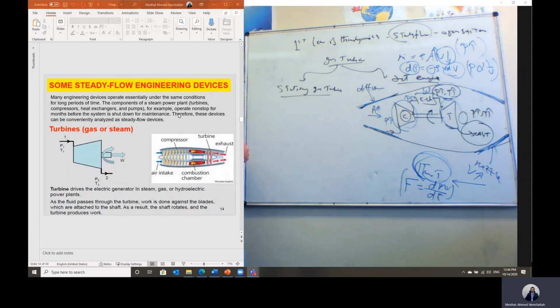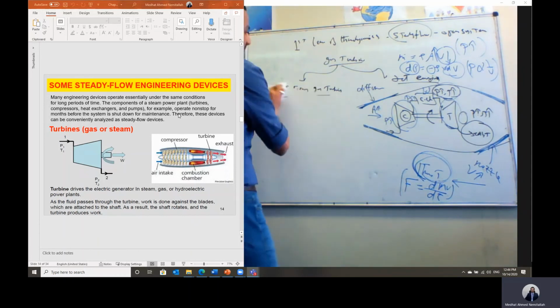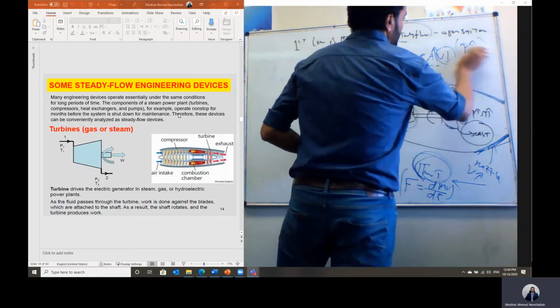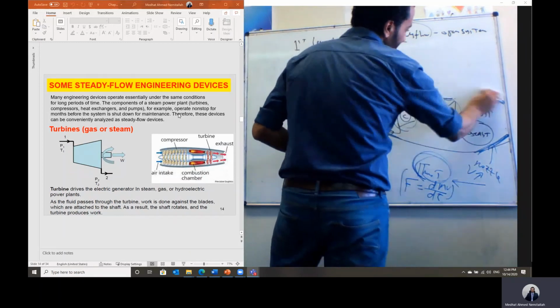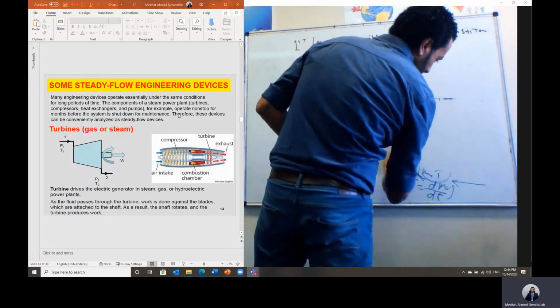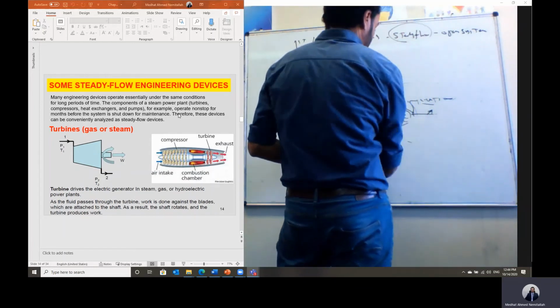Okay, but this is regarding the turbines. Fine. What about the compressor? I'm just giving you an idea. Such details are not given in your slides, but this is to understand.